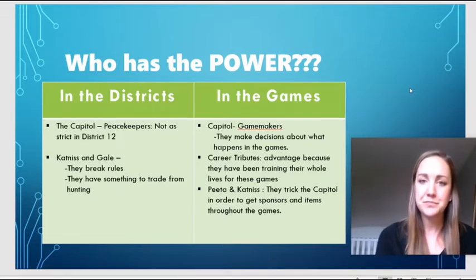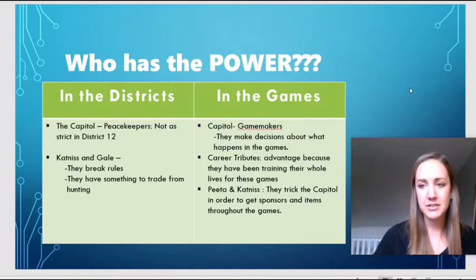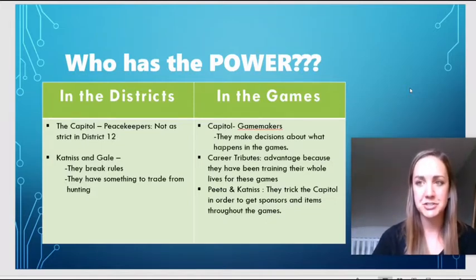Another setting in the Hunger Games is actually in the games themselves. So that's in the arena that the Hunger Games takes place in, where people are trying to survive and they're fighting against each other. In the games, there is the capital, who again is like the government, or the game makers. They're the people who actually made the arena and put all of the challenges and all the dangerous things in there. So they're making the decisions about what happens in the game.